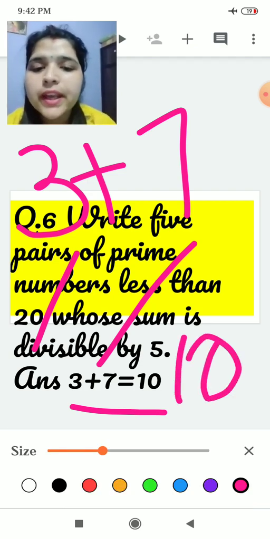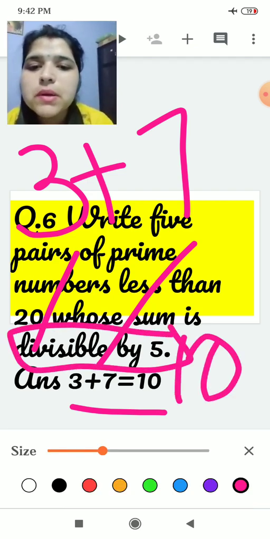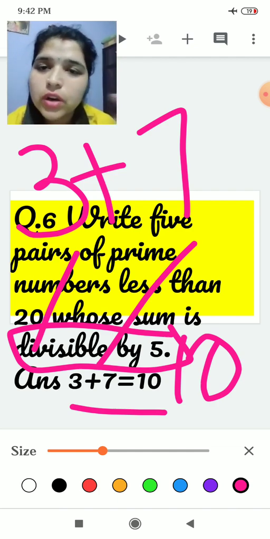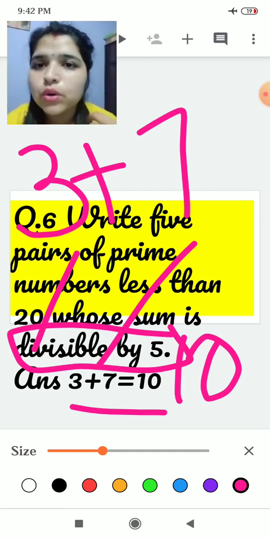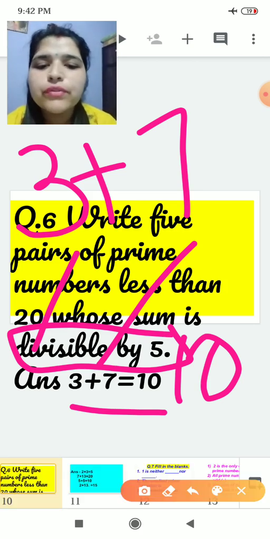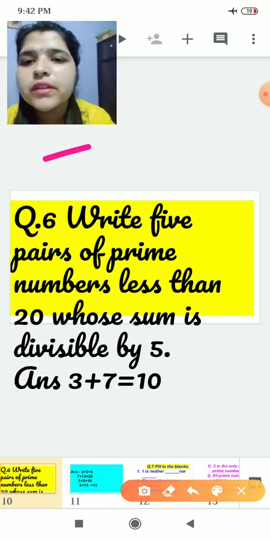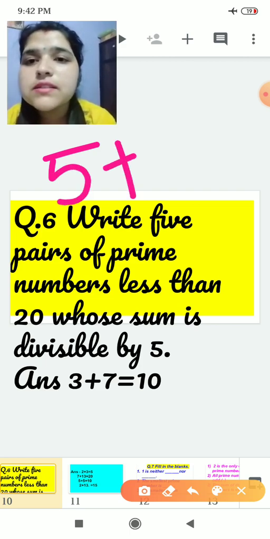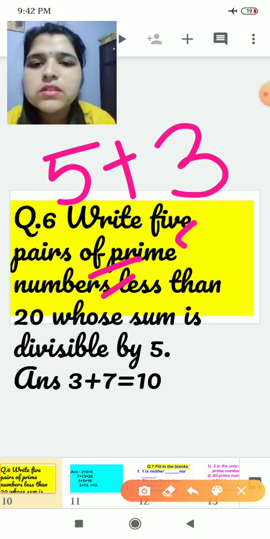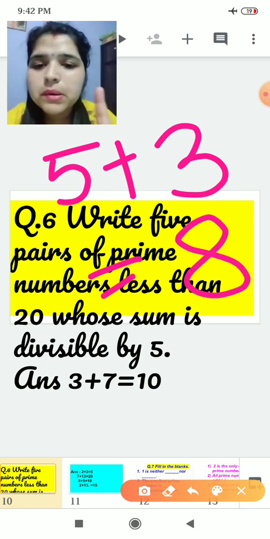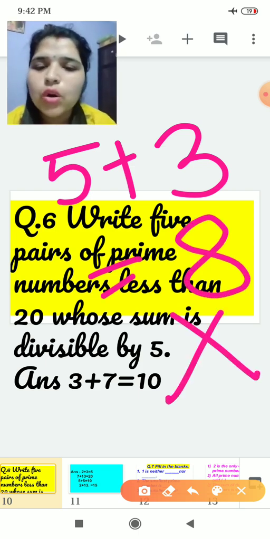Okay, I am getting 10 and 10 is divisible by 5. The condition is fulfilled. Now if I am taking the two prime numbers, that is 5 plus, tell me, prime numbers, if I am taking 3, 5 plus 3 is 8. Is it divisible by 5? No, it is wrong then. Condition is wrong for it.